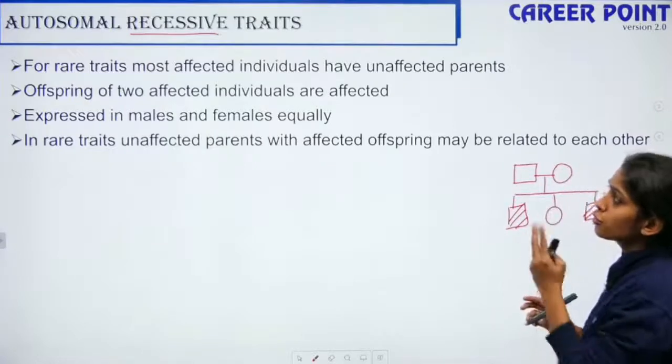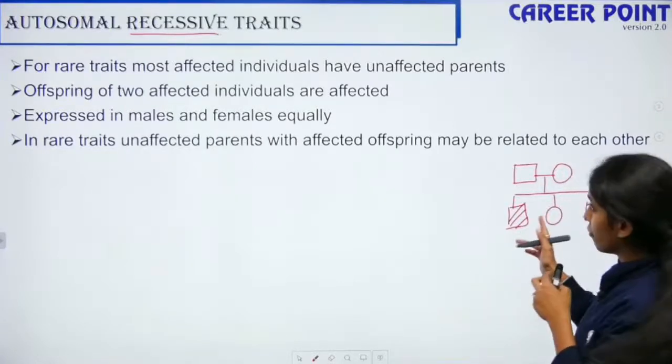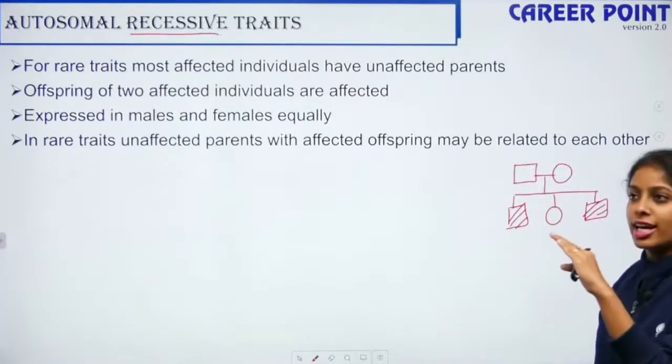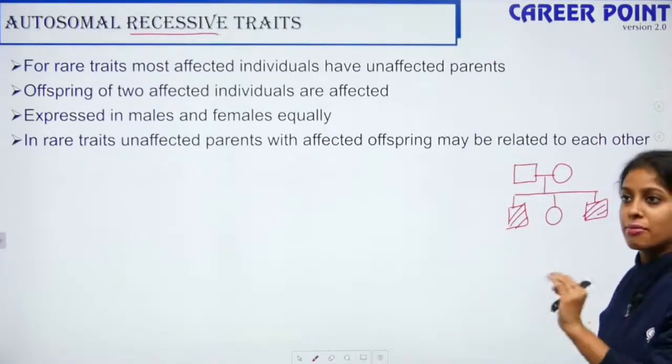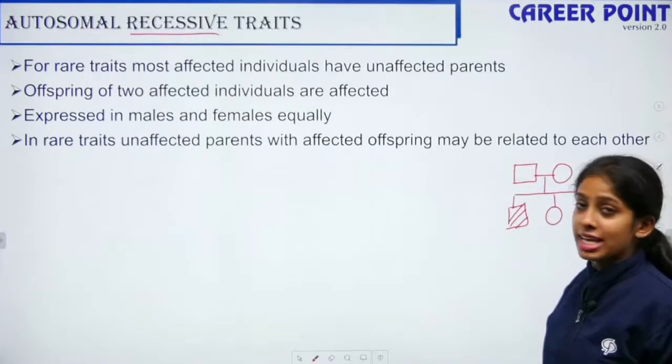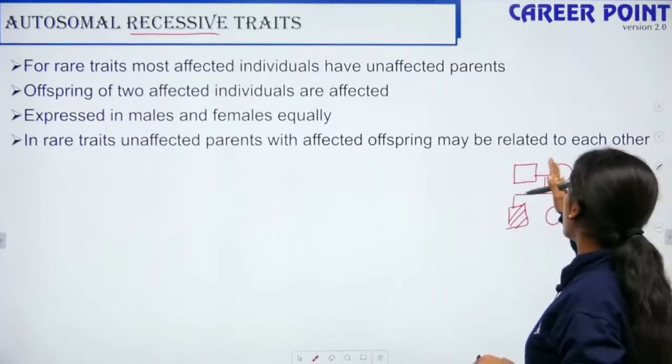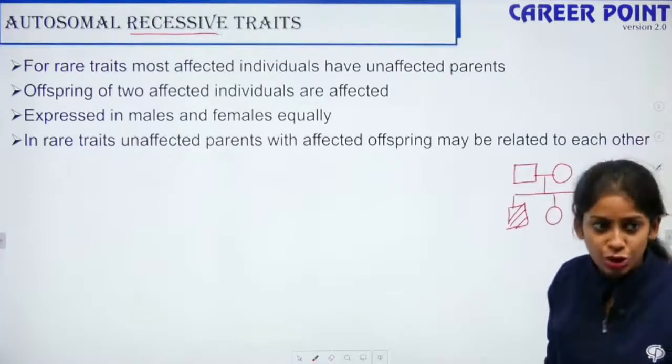Offsprings of two affected individuals are affected. It is expressed in males and females equally. It is not that only females are carriers and males are affected. In rare traits, unaffected parents with affected offsprings may be related to each other.